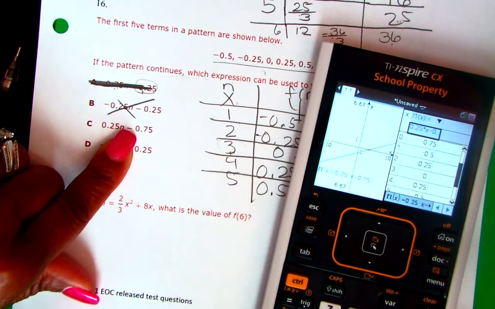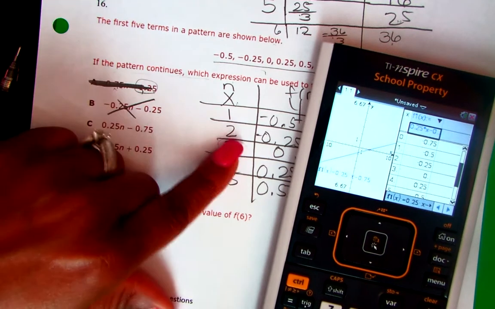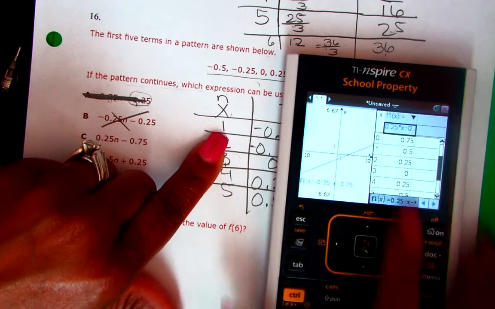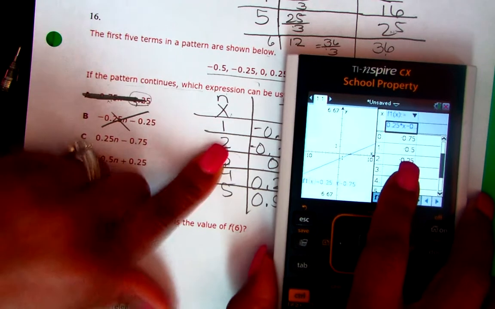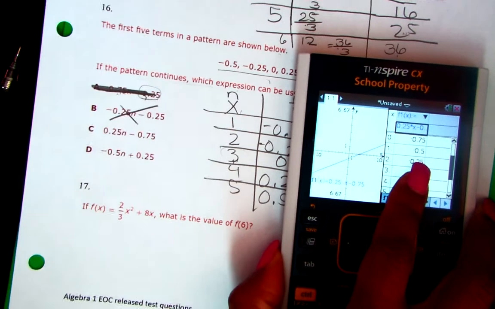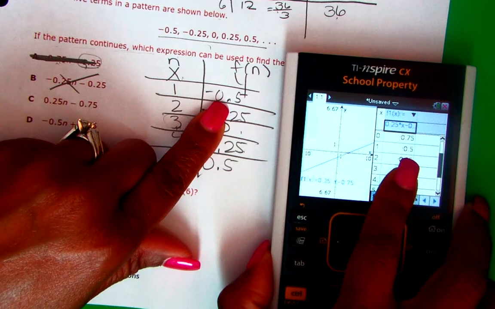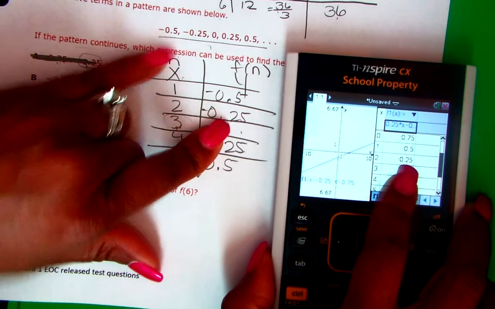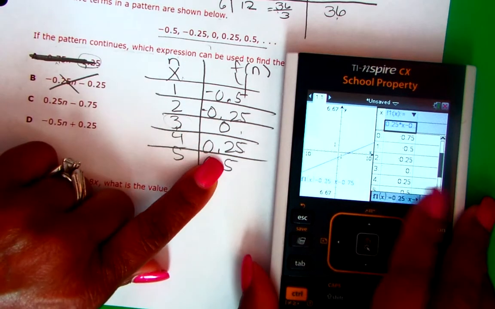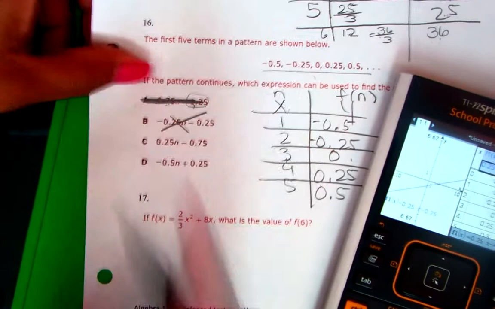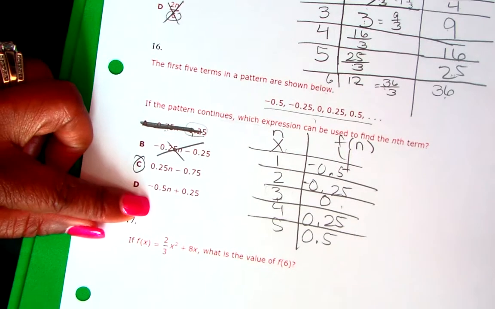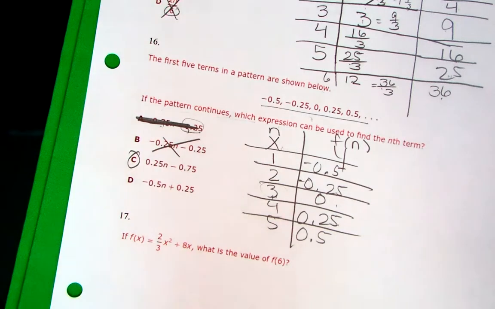Okay, so here we go. We have here, for 0, we don't have 0 there. So we don't have 0 as it. For 1, we have negative 0.5, which is there. For 2, we have the negative 25. For 3, we have 0. For 4, it matches up. So I know that C is my answer. Okay. So you can put all of these in and check the table and then choose your answer.